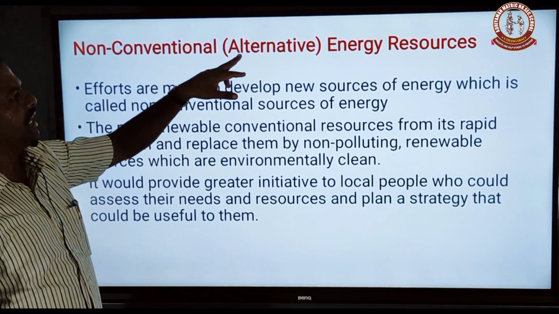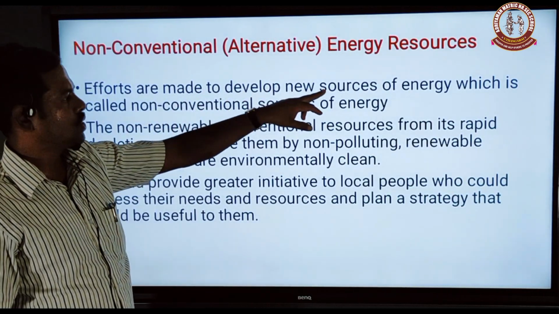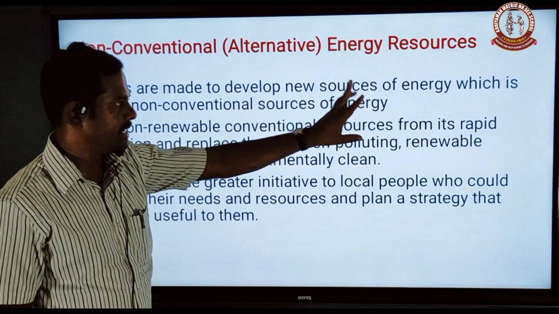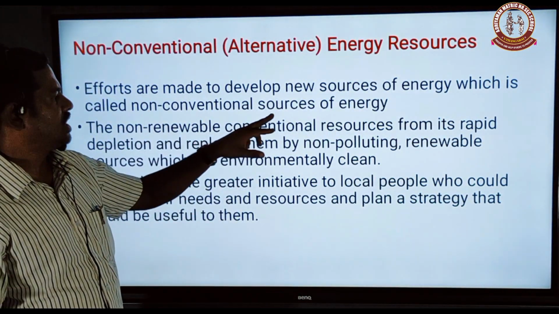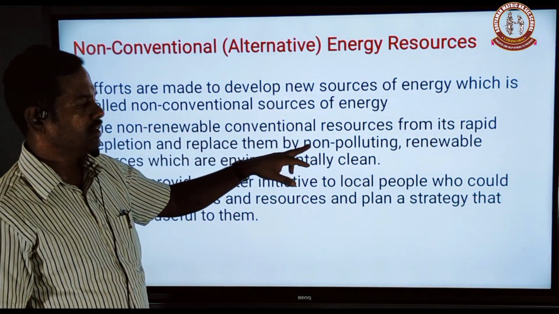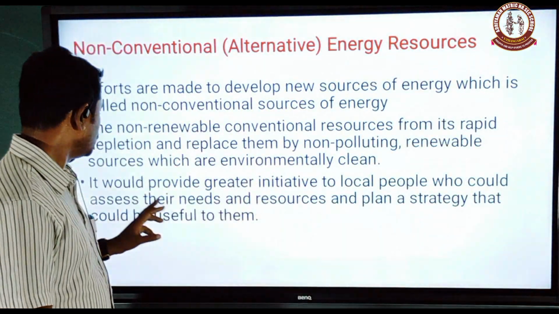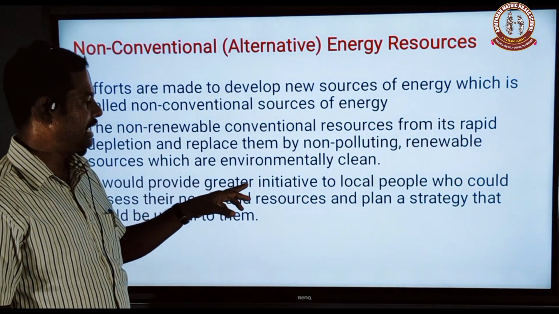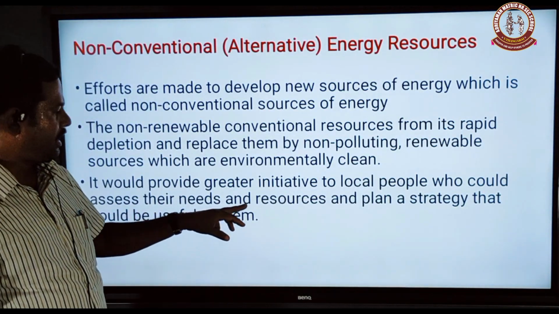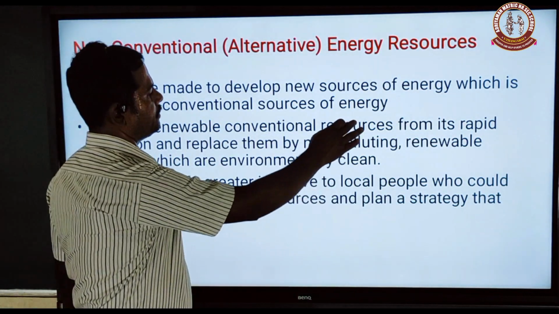Now, non-conventional alternative energy resources. Efforts are made to develop new sources of energy, which are called non-conventional sources of energy. The aim is to reduce dependence on non-renewable conventional resources because of their rapid depletion, and replace them with non-polluting renewable sources which are environmentally clean. It would provide greater initiative to local people, who could assess their needs and their resources and plan a strategy that could be useful to them.